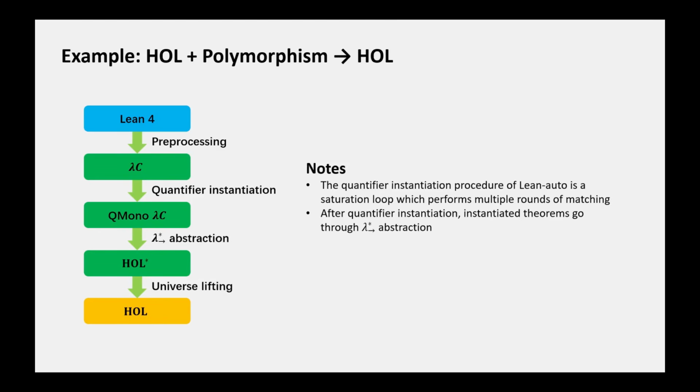Note that new instances of hypotheses are generated during the matching procedure. Generally speaking, these new instances can participate in a new round of matching and generate additional new instances. Therefore, the quantifier instantiation procedure of LingAuto is a saturation loop which performs multiple rounds of matching. After quantifier instantiation finishes, hypothesis instances that do not contain quantified dependent arguments go through lambda arrow star abstraction.